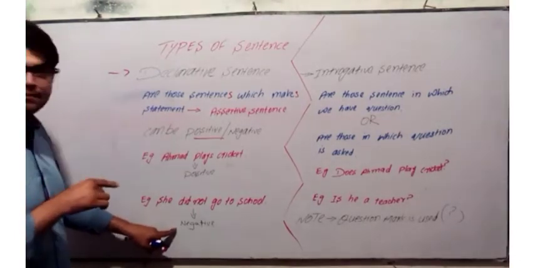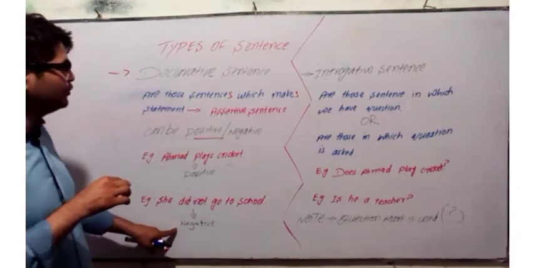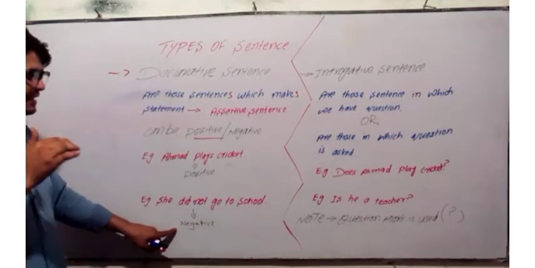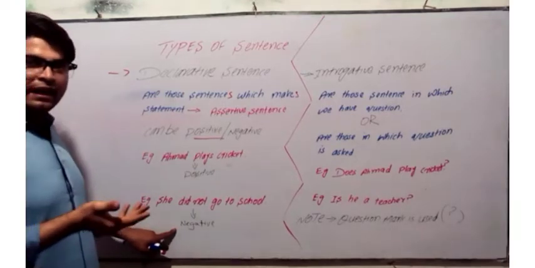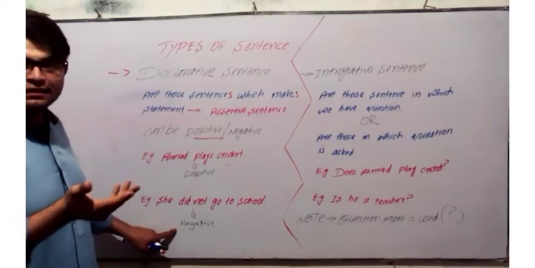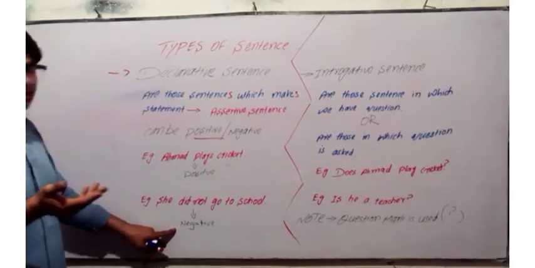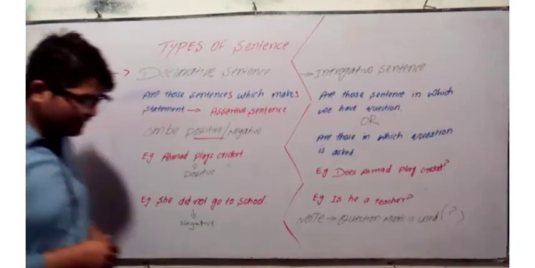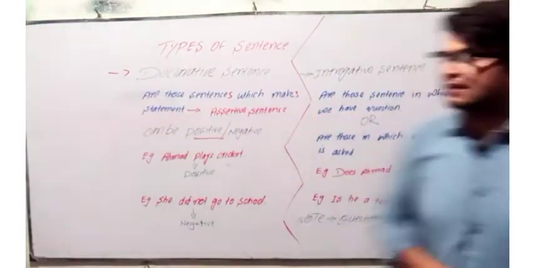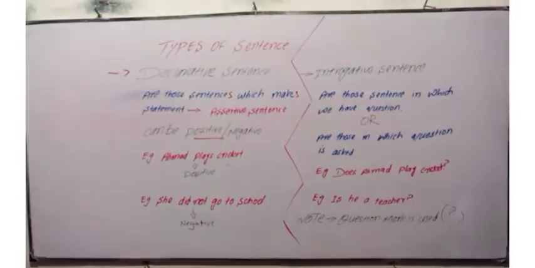And at the top of the lecture I told you that declarative sentences can be either positive or negative. That was the first type of sentence that I explained to you. Now we will come to the next type of a sentence.